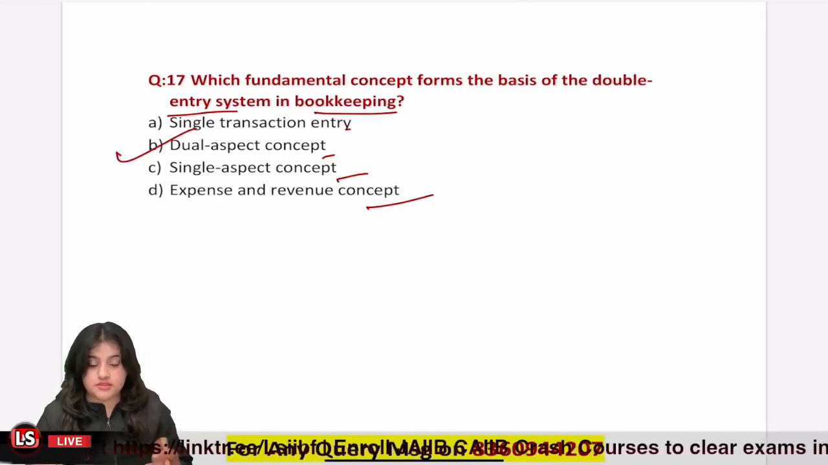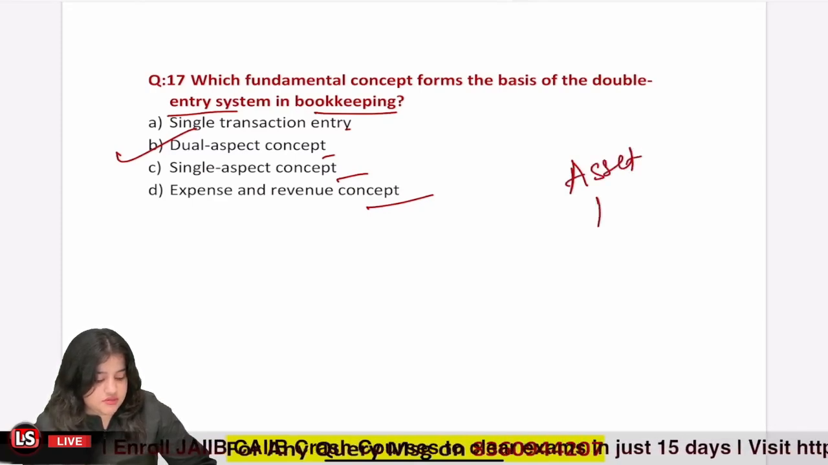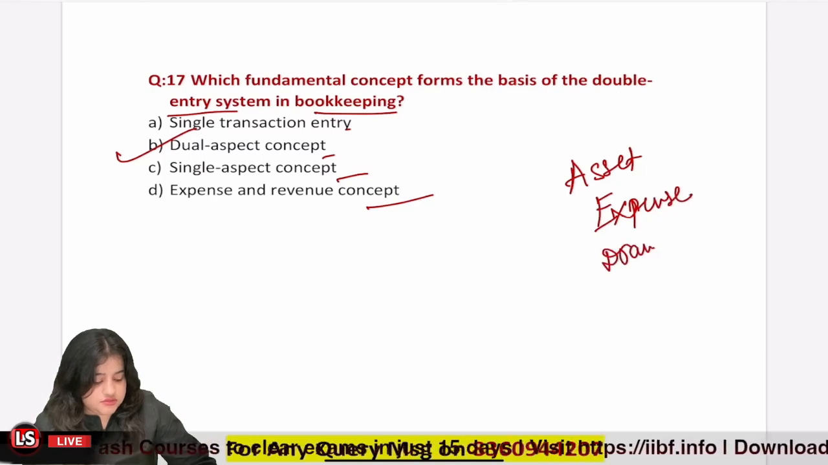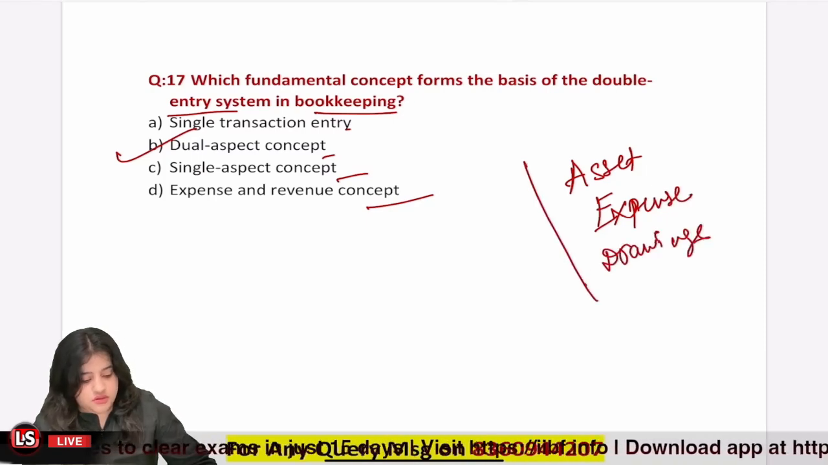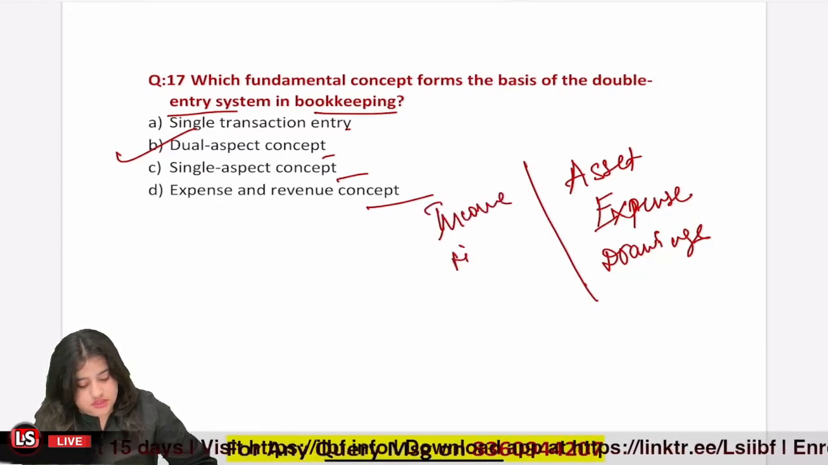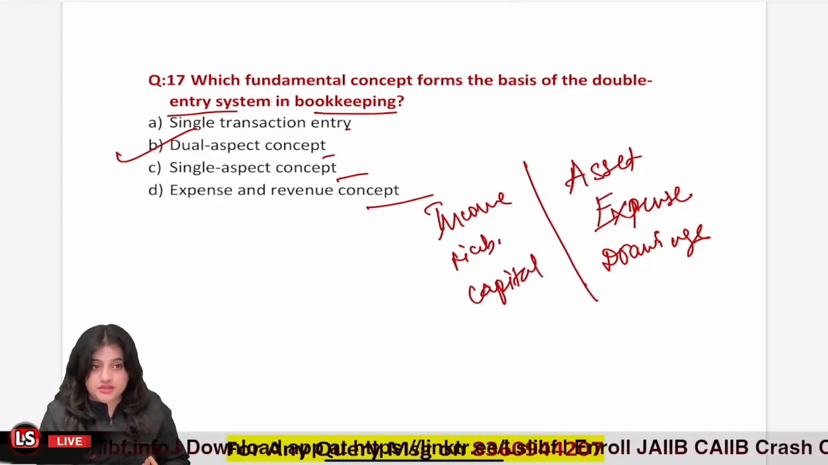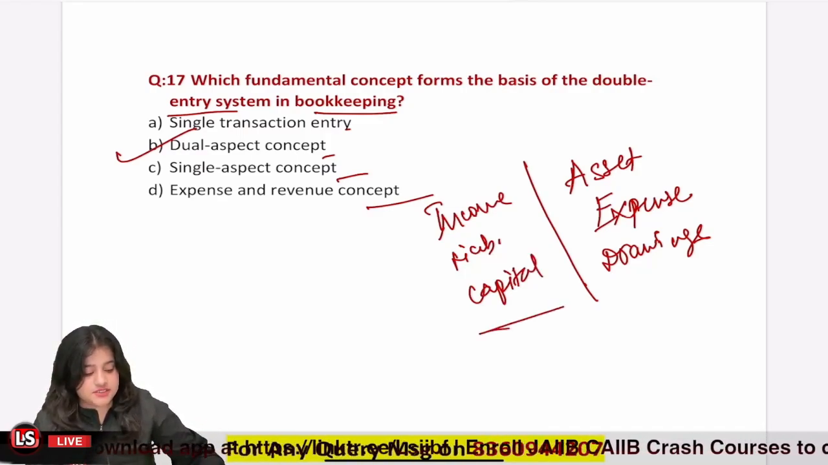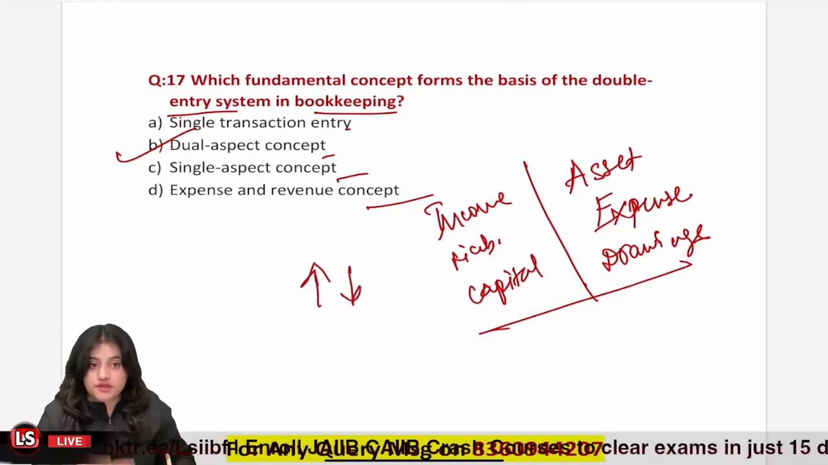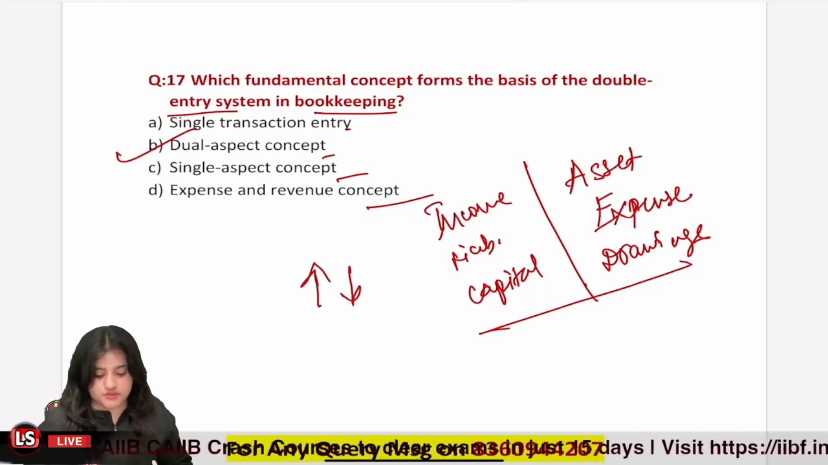Either it can be asset, expense, drawings, or it can be our income, liability, or our capital, right? Each and every financial transaction is going to affect these six accounts, and these will either increase or decrease, but every transaction will have two effects. So that is the basic concept behind double entry system in bookkeeping.